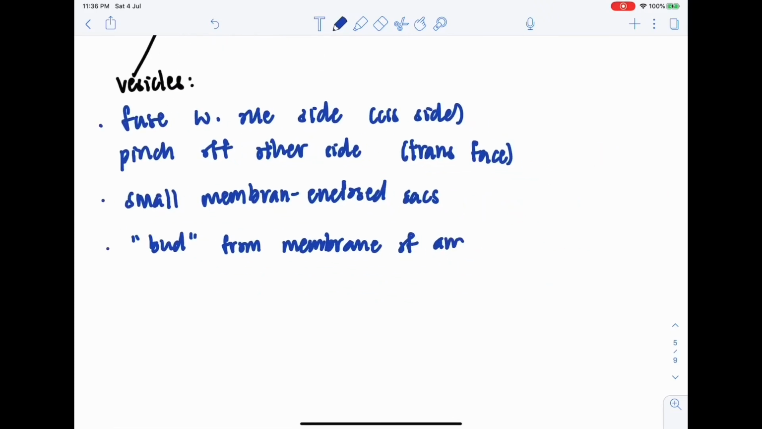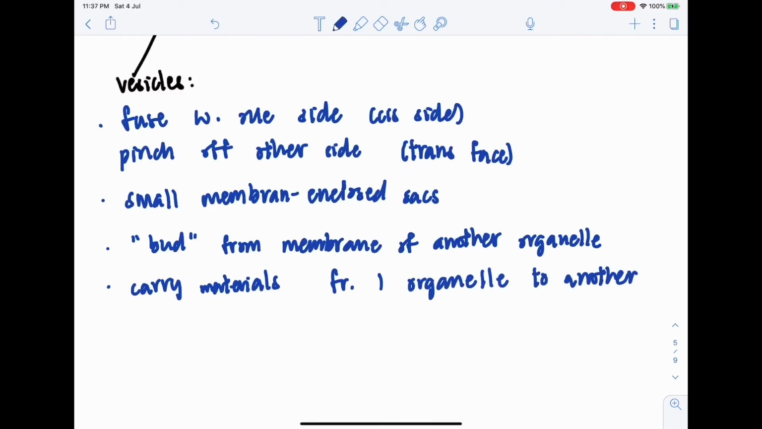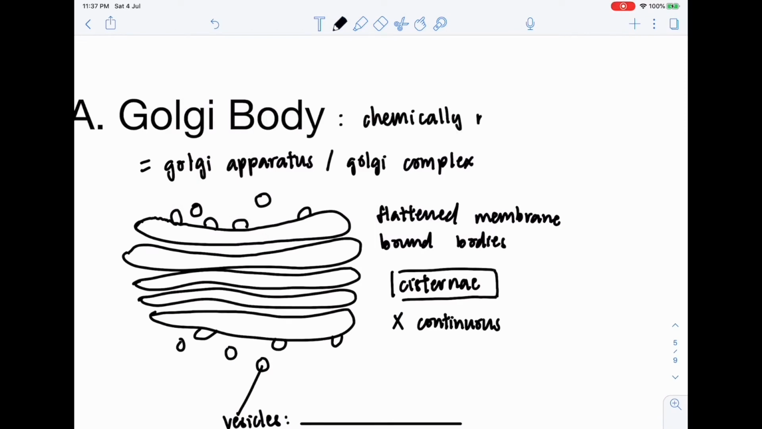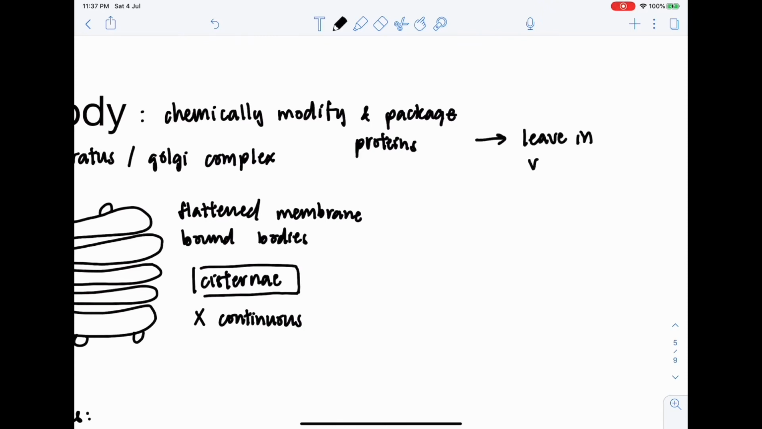Vesicles are small membrane-enclosed sacs formed by budding from the membrane of another organelle. They function to carry materials from one organelle to another. The function of the Golgi apparatus is to chemically modify and package proteins made by the rough ER into forms the cell can use. Packaged proteins then live in vesicles for secretion out of the cell. These vesicles are now called secretory vesicles. The Golgi body does so by folding the proteins or adding other materials such as lipids or carbohydrates.